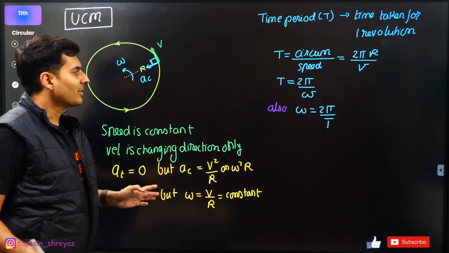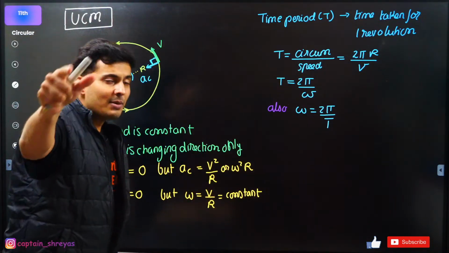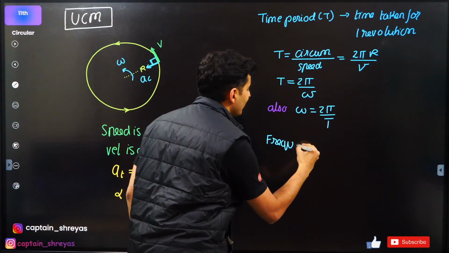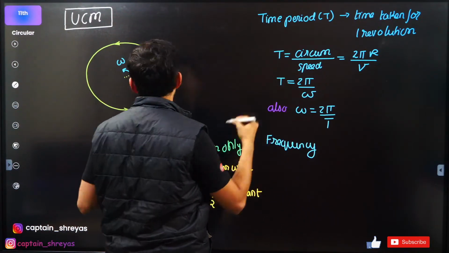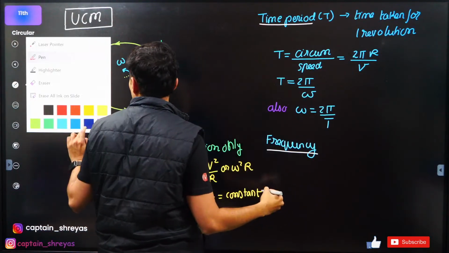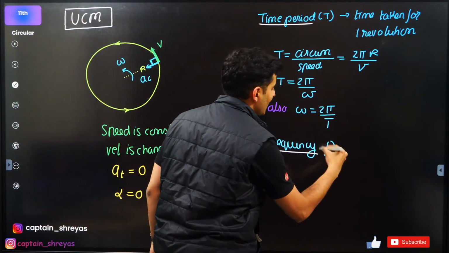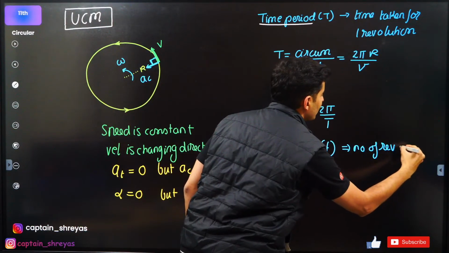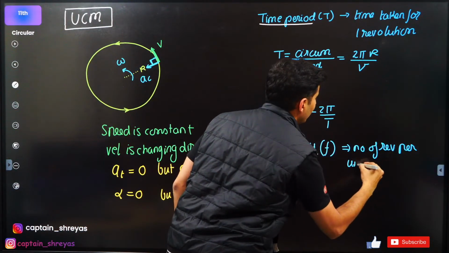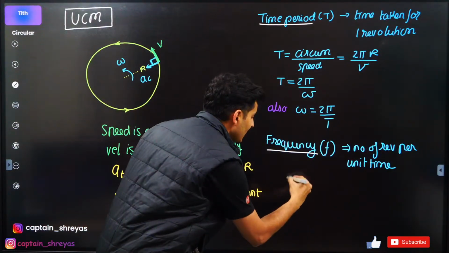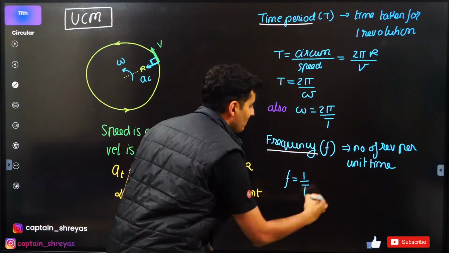One and the same thing. Okay. Very important, another term, guys, and that is frequency. Just like you have time period over here, there is another term called frequency. Symbol for that is F. It is nothing but number of revolutions per unit time. That is frequency. The formula for that is 1 by time period.